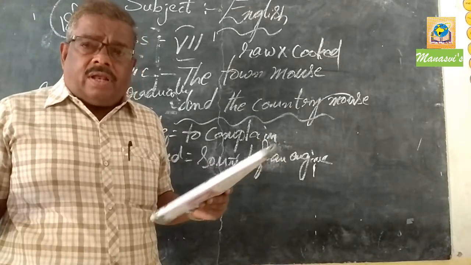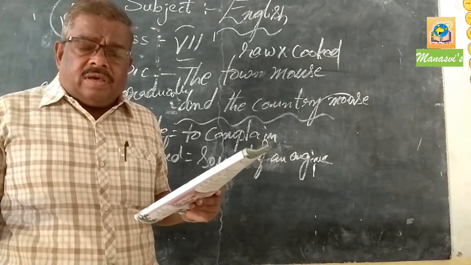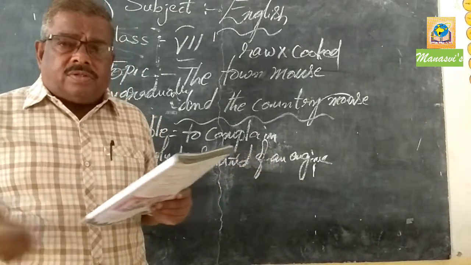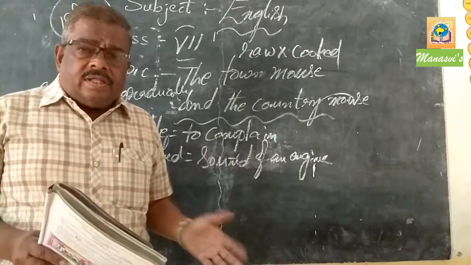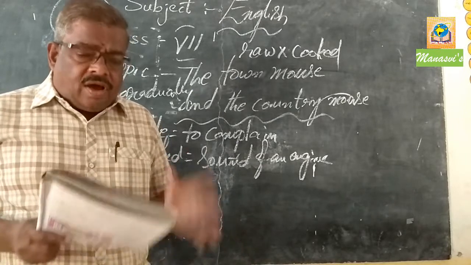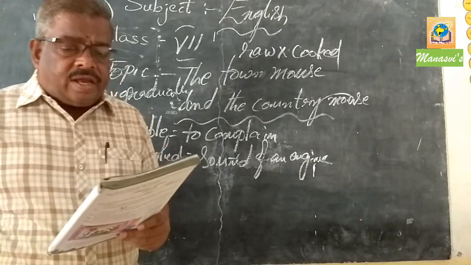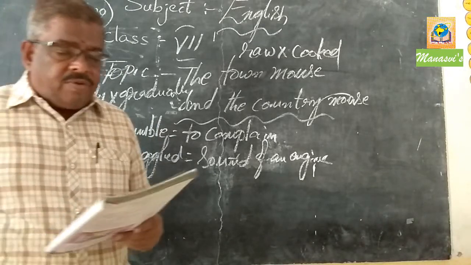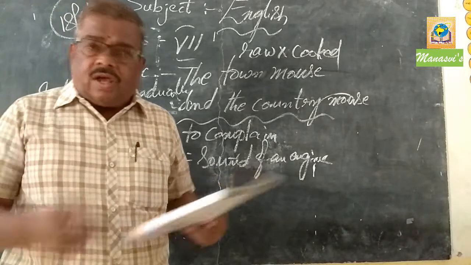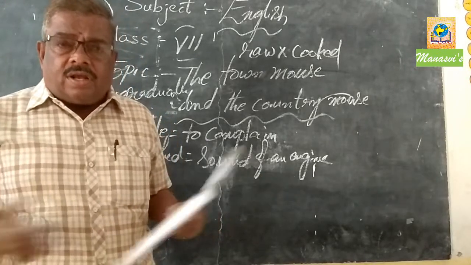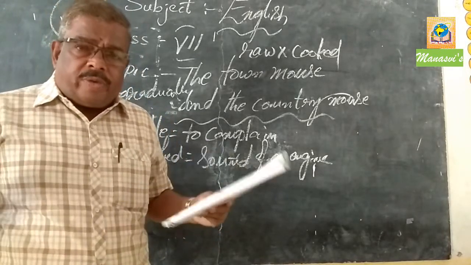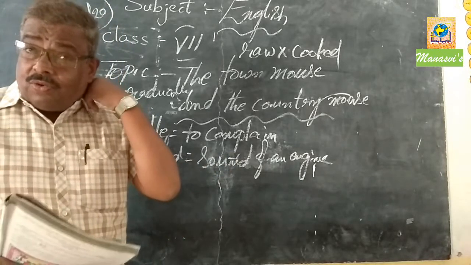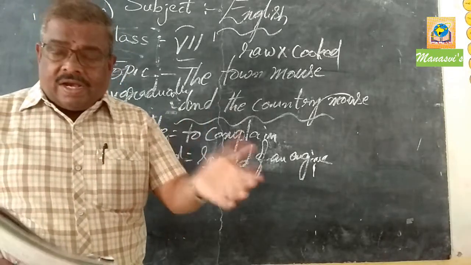In town there are many lorries, many automobiles, all kinds of vehicles. There is so much sound in the town, but here there is quiet. There is no noise here. He asked, "Why is it so quiet here? Where are all the cars and lorries? Where are the radios and the televisions? Where are all the lights?" There are no lights, no TVs, no radios, no vehicles. So the town mouse asked the country mouse.